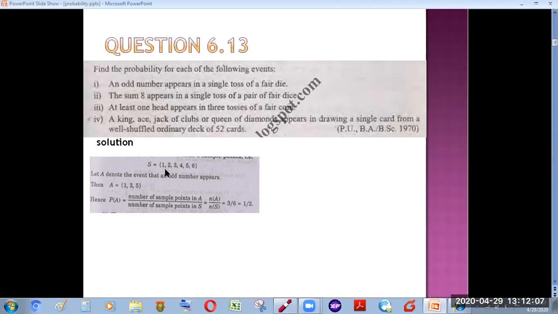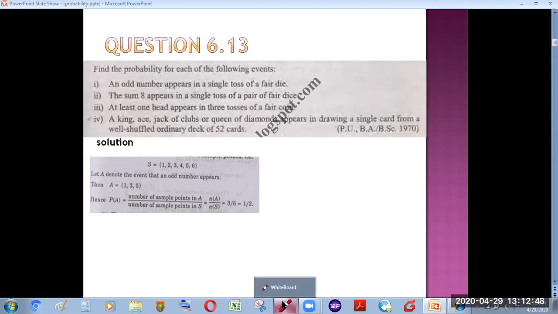So how many odd numbers are there? We can see 1, 3, and 5 are the odd numbers. And then by the definition of probability, which we know very well, the probability of any event A is equivalent to the number of sample points in that event divided by the total number of sample points in your sample space. So there are 6 sample points in your sample space, and there are 3 elements in your event A. By substituting these numbers in the numerator and the denominator, we get the value as 1 by 2.